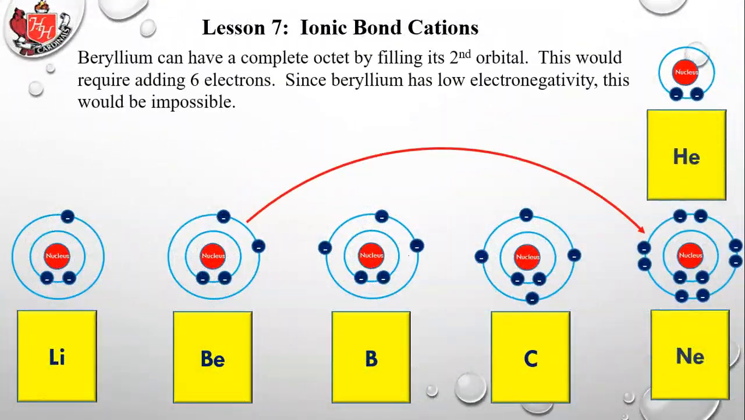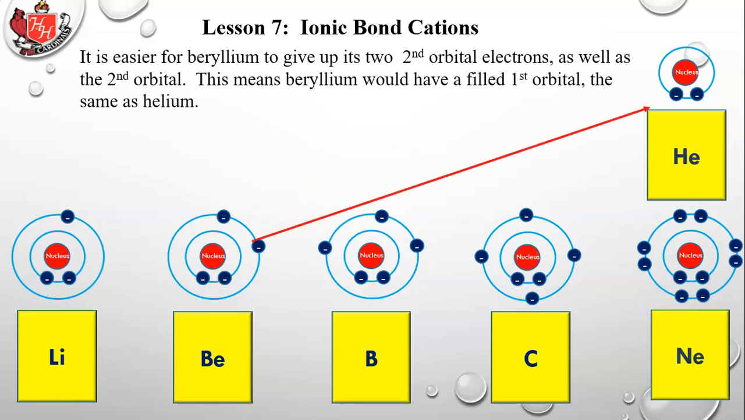Let's move over to beryllium. Beryllium can have a complete octet by filling its second orbital. This would require adding 6 electrons. So you see beryllium has 2 electrons in the outer orbital. If it added 6 more, it would have 8. Since beryllium has low electronegativity, this would be impossible, same as lithium. Its electronegativity is slightly higher than lithium, but it's still nowhere near large enough to draw electrons in, or to pull in electrons.